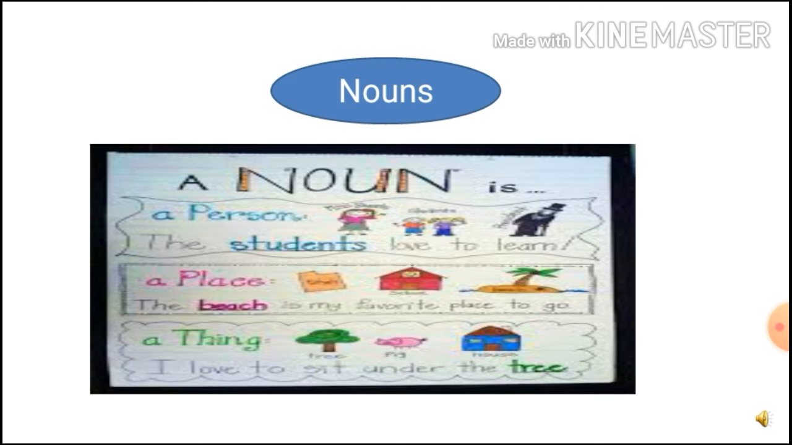First one, noun. What is a noun? It is a word used to name a person, place, animal, or a thing. In this slide or in this image we are going to see only short examples of the noun.